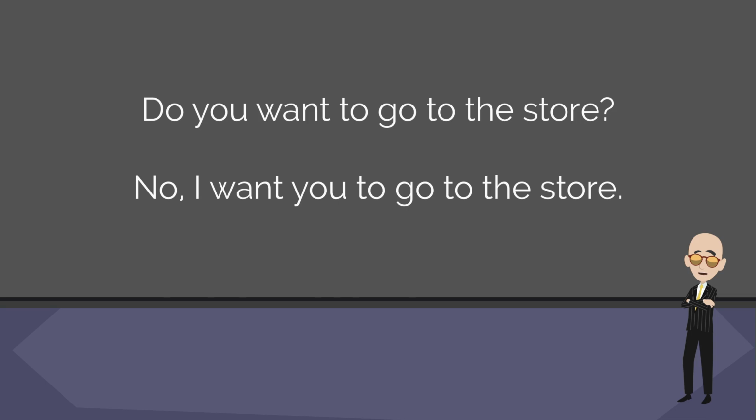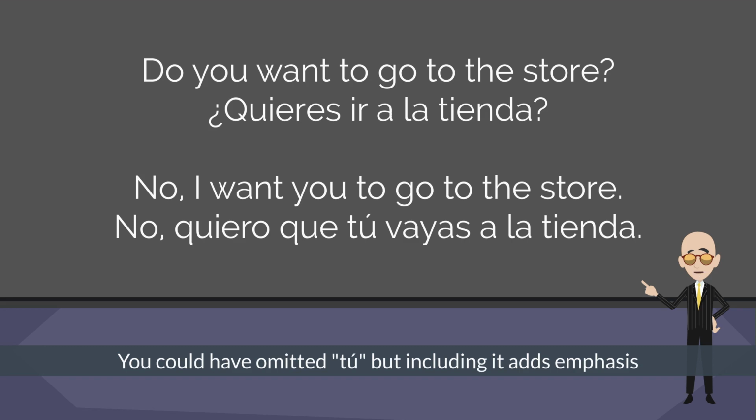Go ahead and try to translate these two sentences. You can stop the video if you need more time. Do you want to go to the store? No, I want you to go to the store. Here are the answers. The first sentence did not require the subjunctive because there was only one subject. Do you want to go to the store? ¿Quieres ir a la tienda? But the second sentence had two subjects and a verb of desire. No, I want you to go to the store. No, quiero que tú vayas a la tienda.